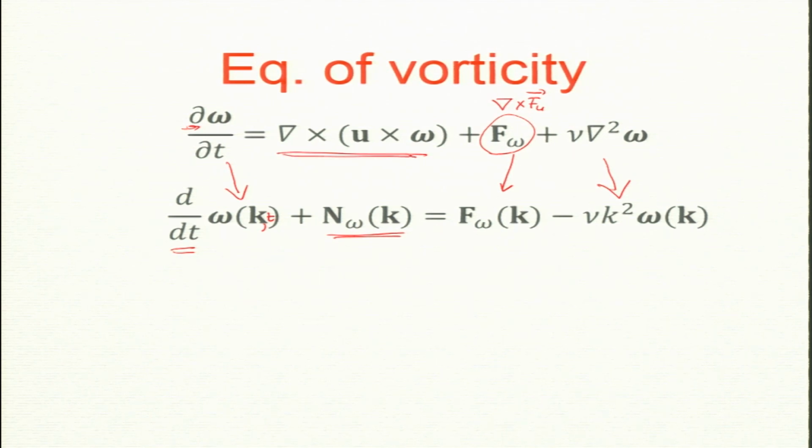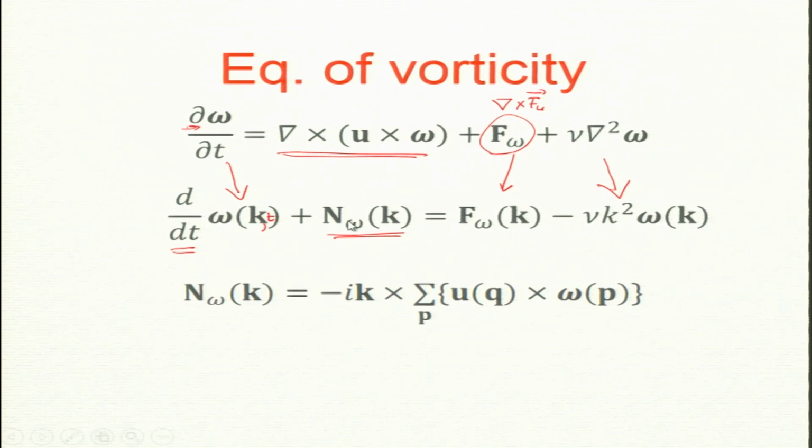So, it is easy. Curl gives you i k cross. So, this one is i k cross, and the product, in fact, is a cross product, but a product in a specific way, u_x omega_y and so on. So, this product becomes a convolution, with the understanding that q equals k minus p. Okay, this we did in the last class.